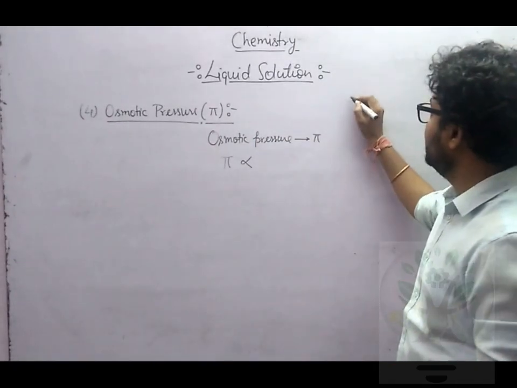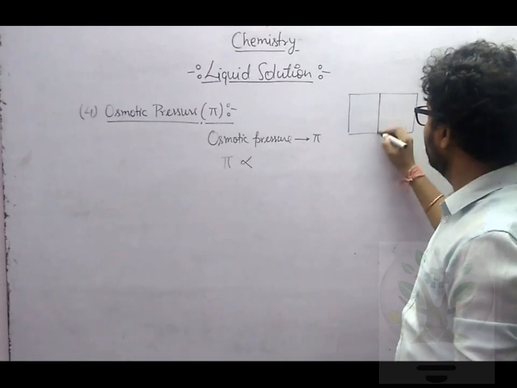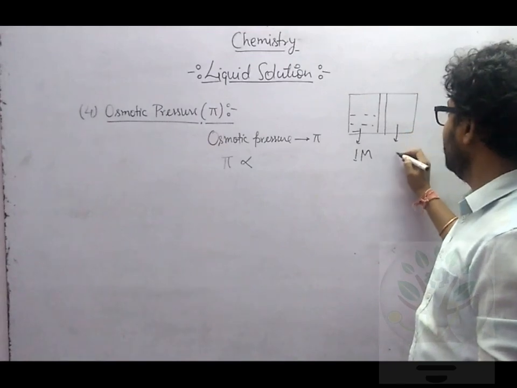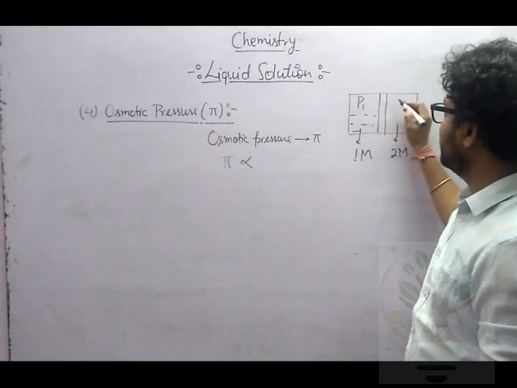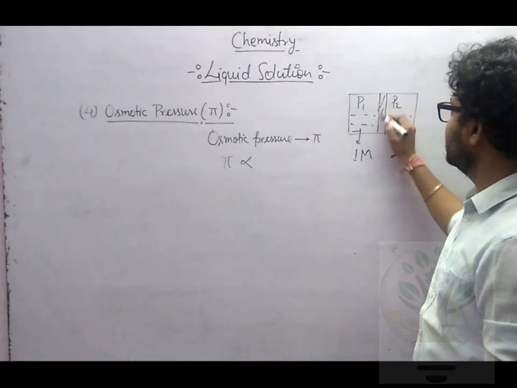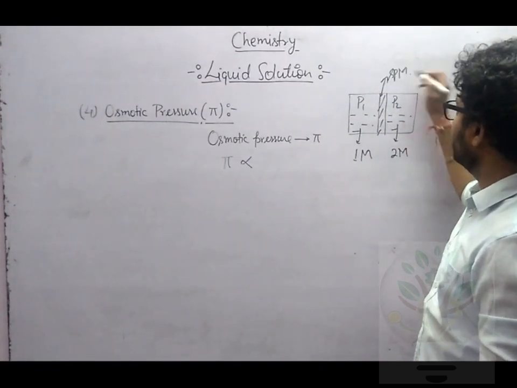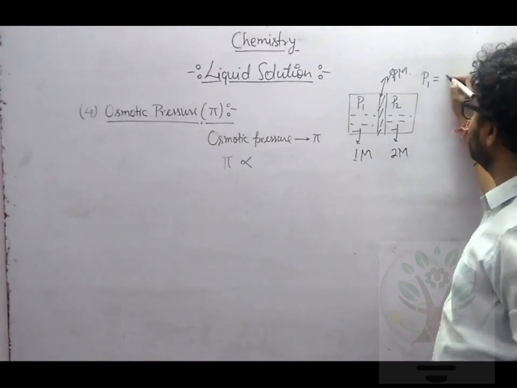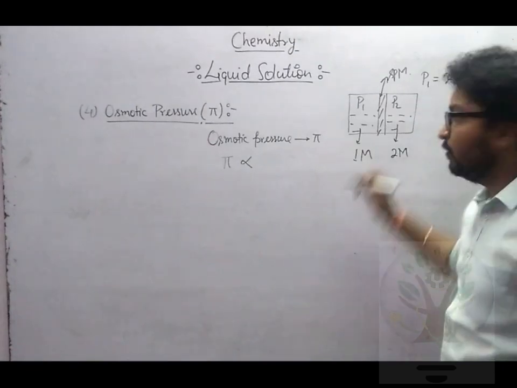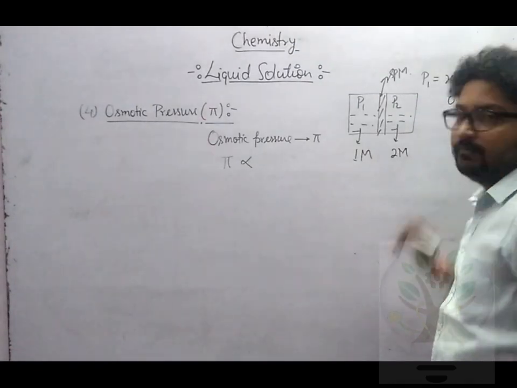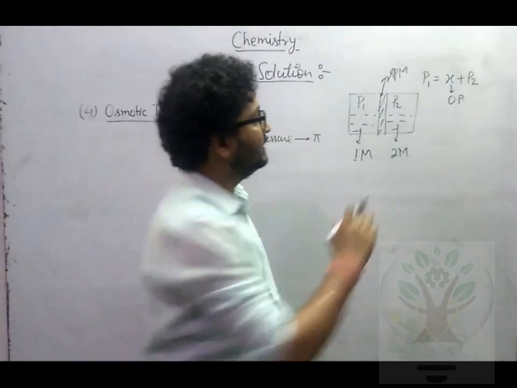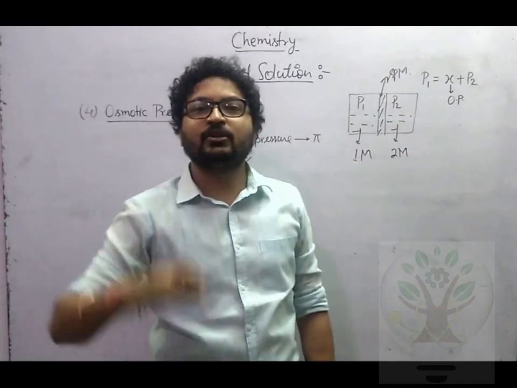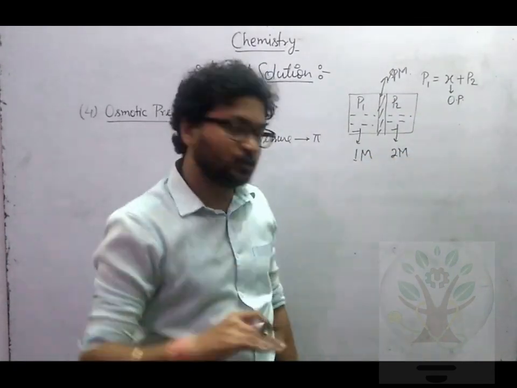Why? Let's see. Let me give you this example. Let's say here I have a 1 molar solution and here I have a 2 molar solution. Here the vapor pressure will be P1, here the vapor pressure will be P2. What is this? This is your SPN. Now if I say here P1 equals X plus P2, what is X? X will be the osmotic pressure. When you apply X pressure to this P2 side, your osmosis will stop.